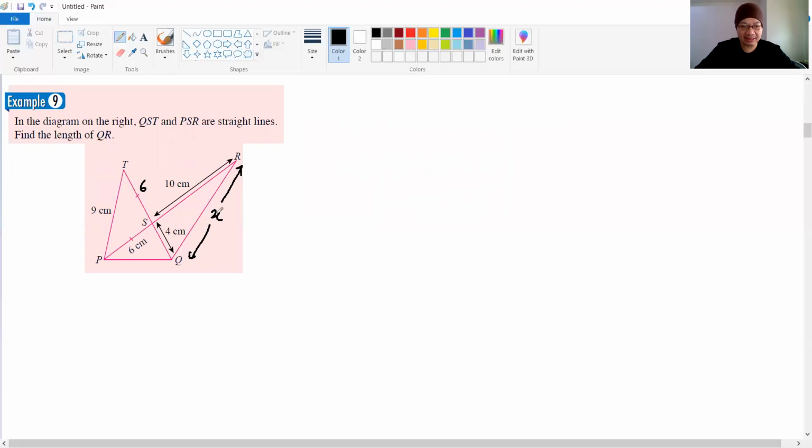To find this x, you got length of 10, you got length of 4, you must have this angle. To find x, you need to have this angle. Okay, this angle, because they are opposite direction. So you need to find this angle first. To find this